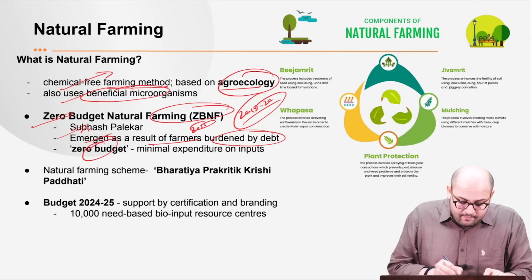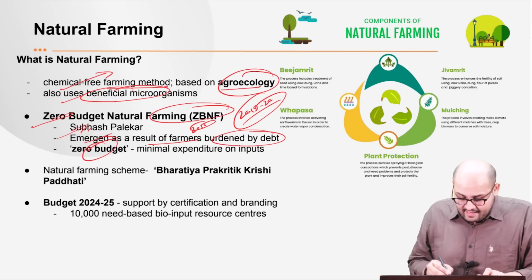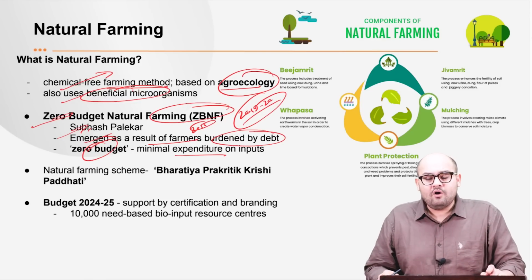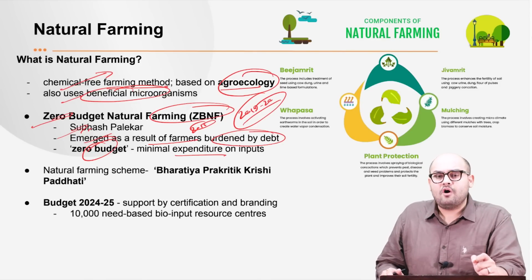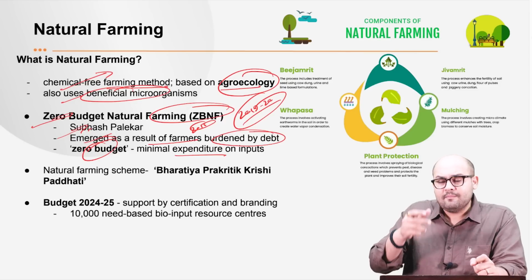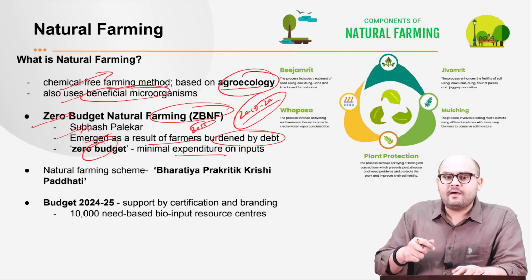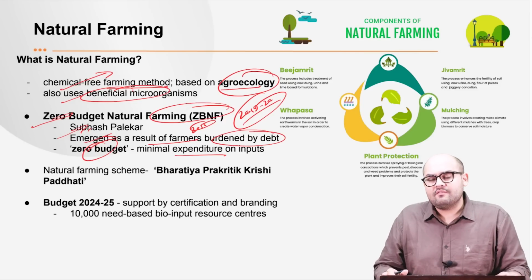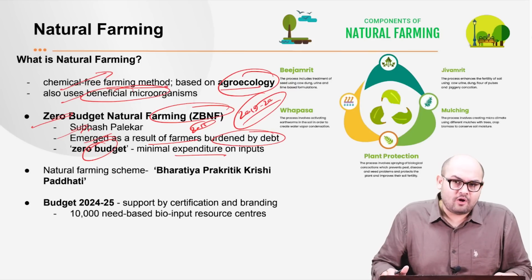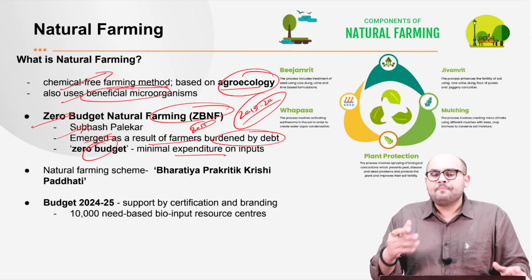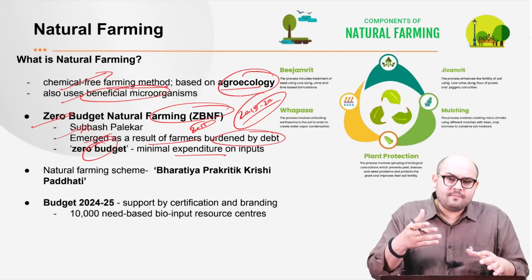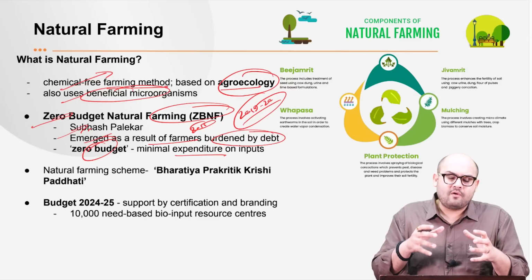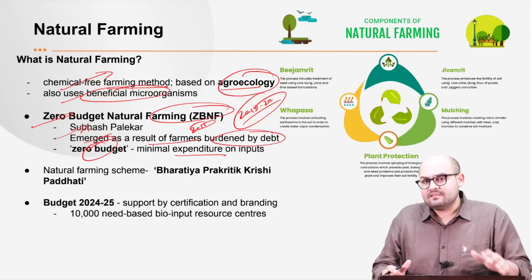So the word zero budget implies minimal expenditure on the inputs. Now, what it means is that the cost of cultivating the main crop is actually borne by offsetting the profits which are generated on the basis of the intercrops. So we have got the profits which are generated because of the intercrops, and on the basis of that, we utilize those profits for cultivating the main crop.